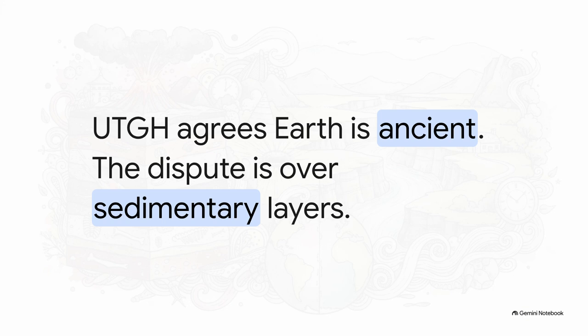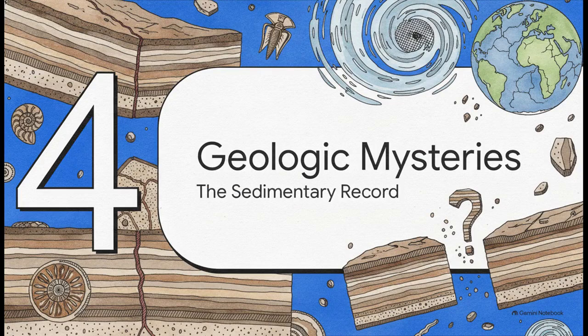Uniformitarianism says those layers stacked up slowly over millions of years. UTGH proposes they were deposited incredibly rapidly during a single catastrophic planetary rupture event just 5,300 years ago. Section 4, Solving Geologic Mysteries, the Sedimentary Record.